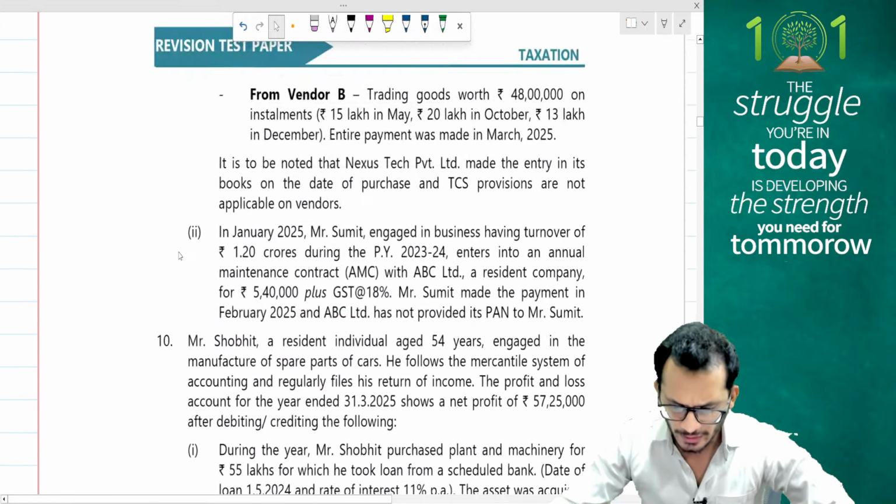Yes, people, there is one small mistake in this question. This 4 lakh rupees is definitely not to be taken, even if you were checking for your 15 lakh rupees condition, because at the end of the day, nowhere in the question do they mention that the Dubai business is being controlled from India.